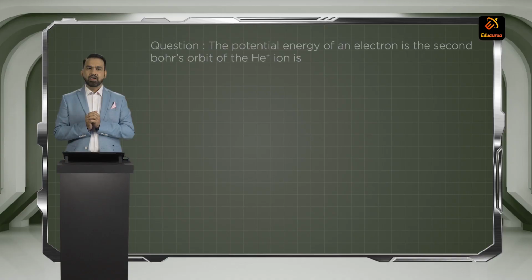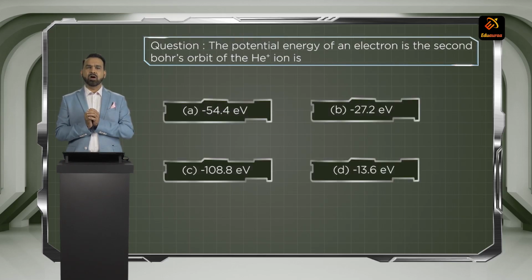Next question. The potential energy of an electron in the second Bohr's orbit for helium plus ion is, okay, the potential energy of an electron in the second Bohr's orbit, that means n1 will be equal to 2 and n2 will be equal to 1.